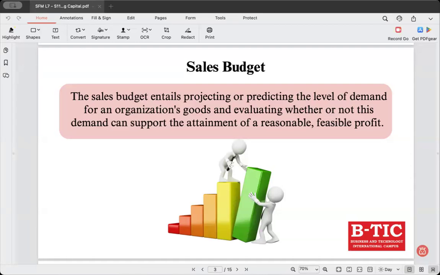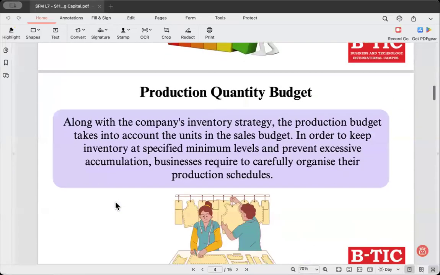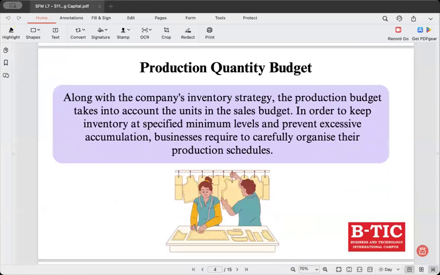So this budget serves as the foundation for many other budgets, such as production, cash budgets. Everything else starts after the sales budget. Clear?